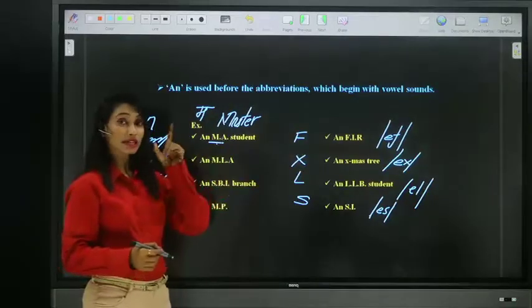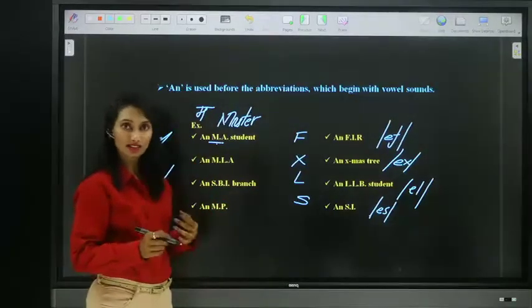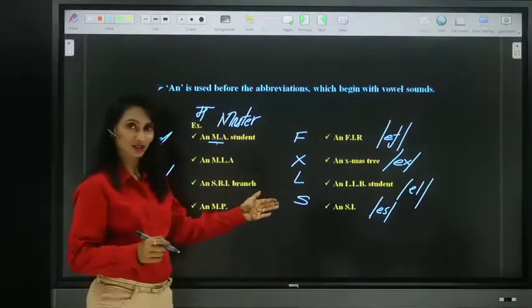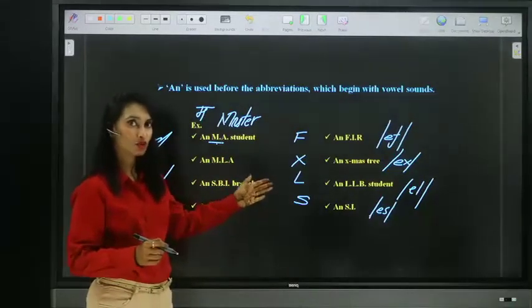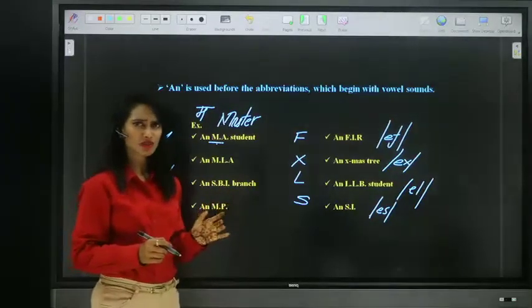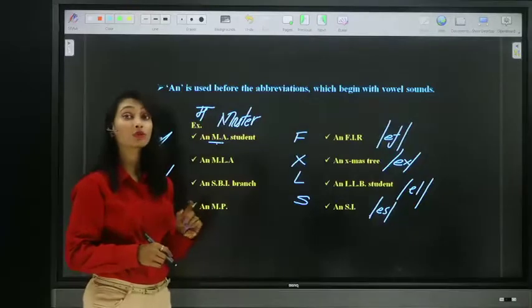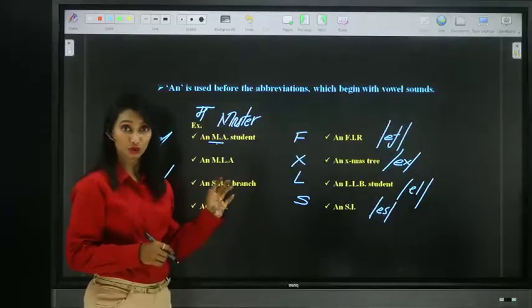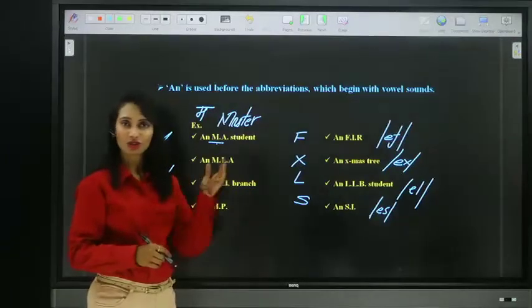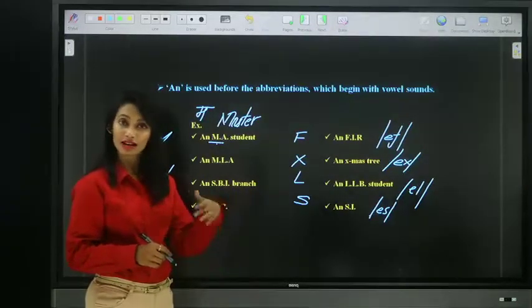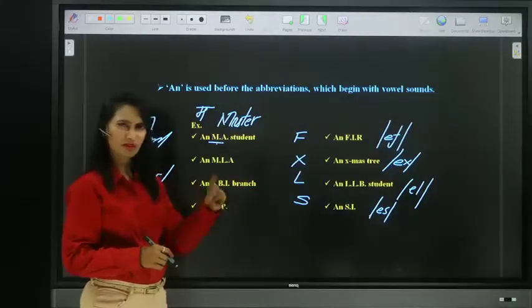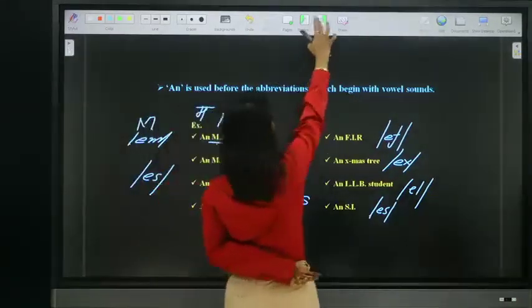So sound is what you have to consider. Sound is what matters, not the letter. I hope it is clear to you. So go with sound, not just letter. Vowels don't mean just A, E, I, O, U; it is the sound of A, E, I, O, U. Just remember the vowels of your mother tongue; those are the vowels, and the remaining are the consonants. So just remember that and it will become easy for you. Now let's see the next one.